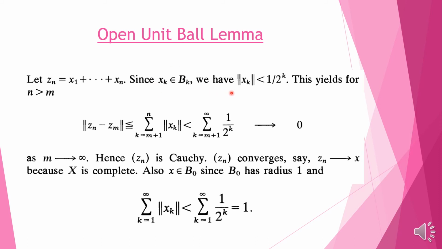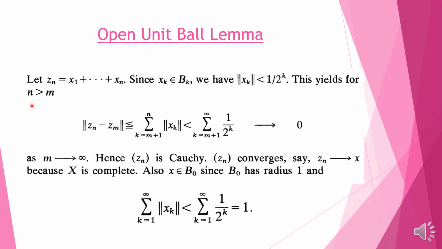So we have the norm of xk less than 1 over 2 to the k, because B1 is the ball of radius 1 by 2, B2 is the ball of radius 1 by 4, B3 is the ball of radius 1 by 8, and so on. So the norm of xk will be less than 1 over 2 to the power k.